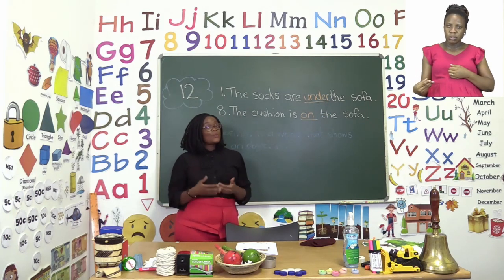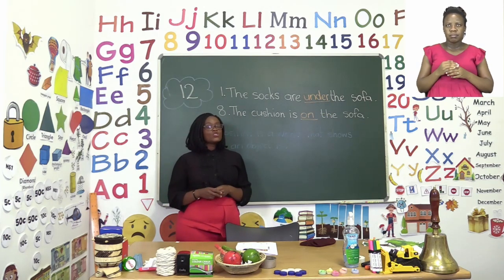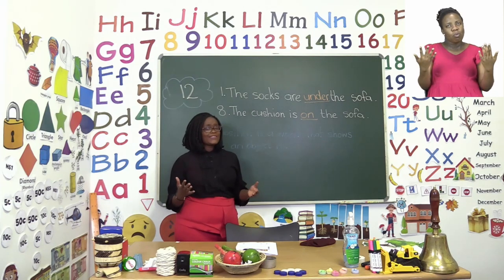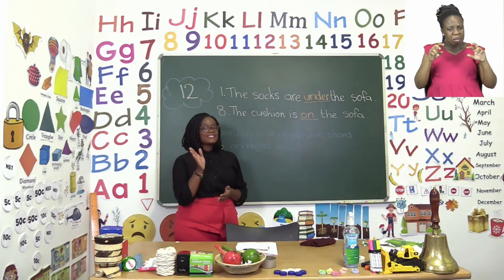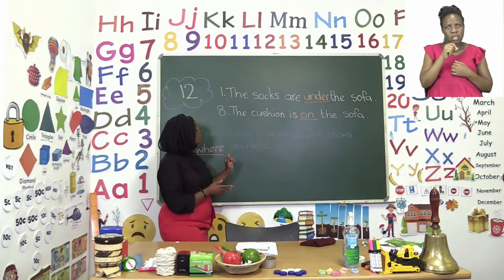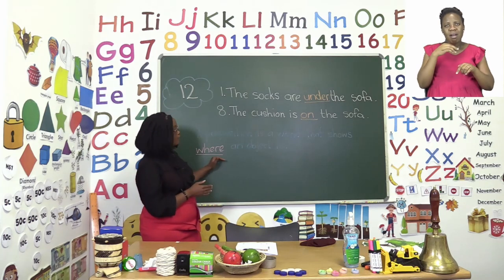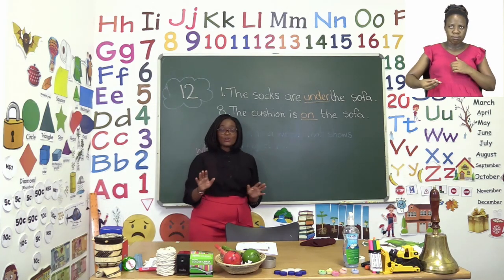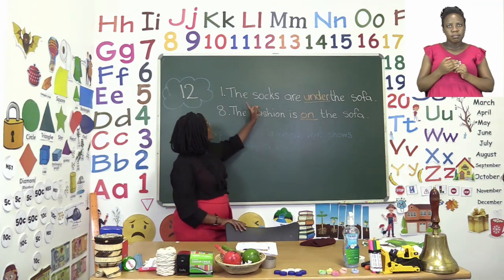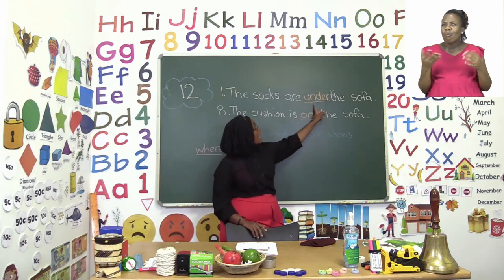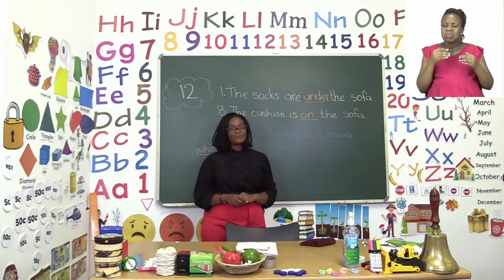Now, they asked us where the socks were, so we needed to give them the place. Imagine they're looking for them, and you need to tell them exactly where they are. Remember that a preposition is a word that shows where an object is. So if we take a good look at the room and look for the word socks, you will see that the socks are under the sofa.